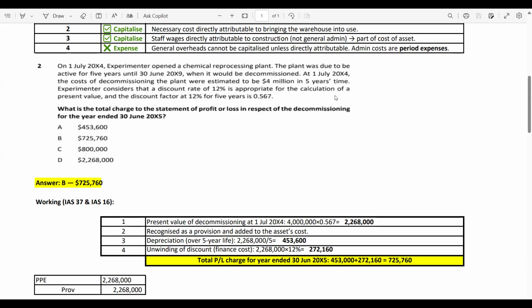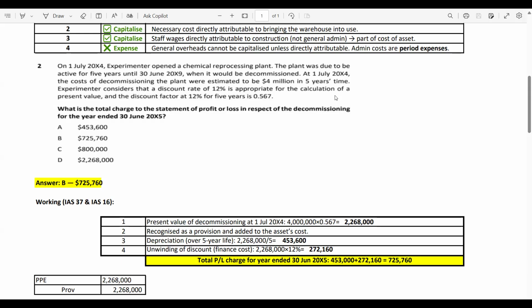So, in a concise way, I am repeating: dismantling cost means you are going to shift or restore or remove. Now, there are two models, the cost model and the revaluation model. There is an important tip for you. If the company decides to value one class of assets on the revaluation model and another class of assets on the cost model, this is an incorrect classification as per IAS 36.